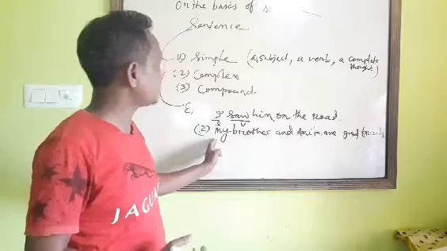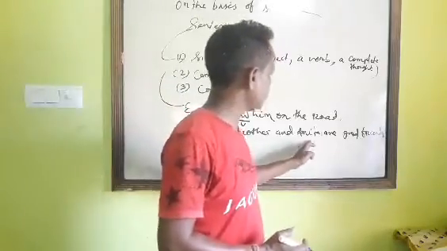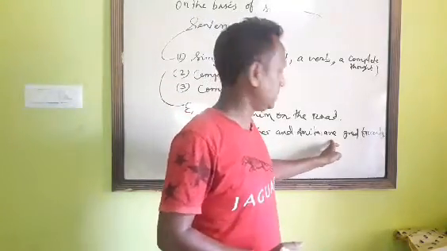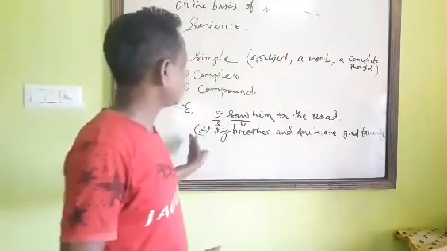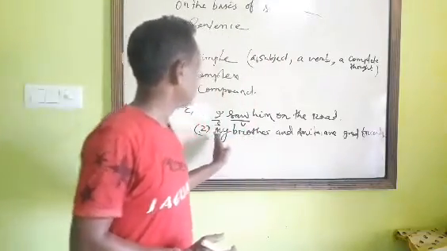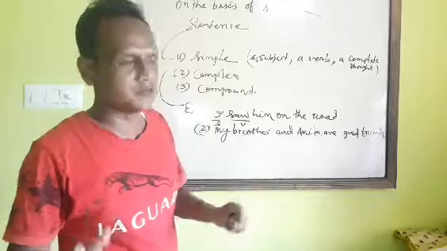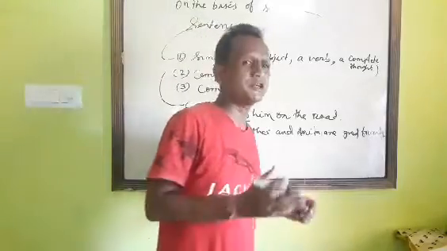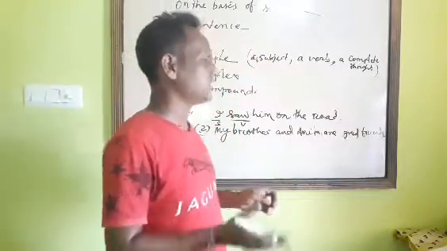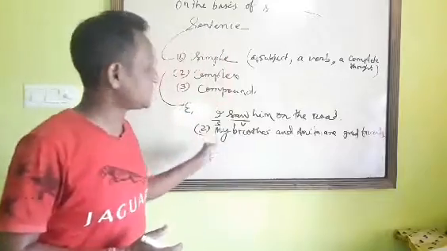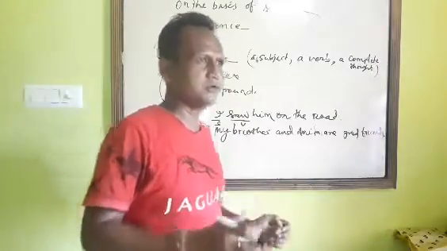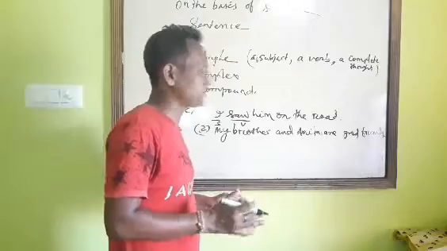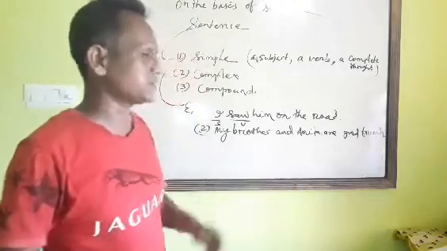Look at the second sentence: my brother and Anita are the subject, and are is the verb. The whole sentence, my brother and Anita are good friends, expresses a complete thought. In other words, this sentence stands on its own, or stands independently. So this is called a simple sentence.